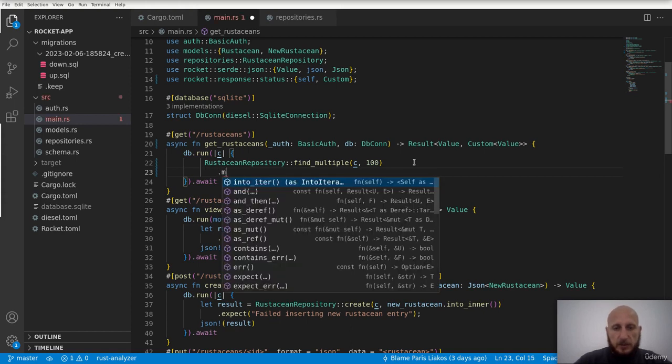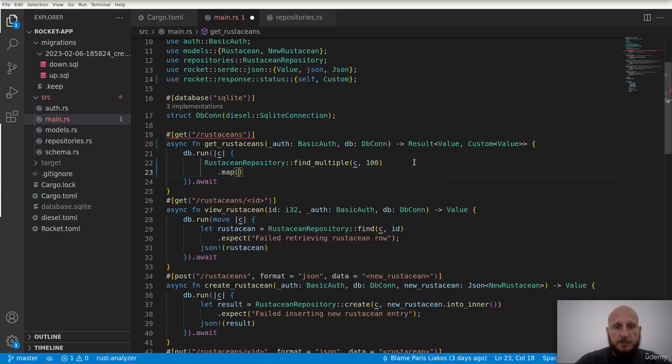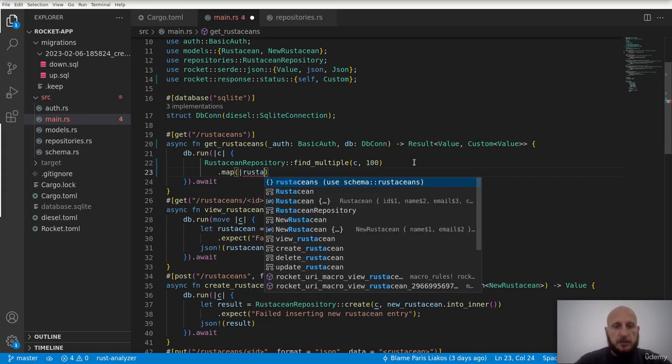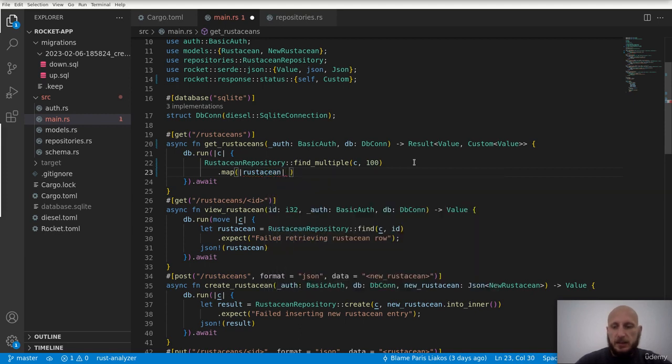And to do this, we just map the return of my find multiple. We will map it. If it is successful, we will just have a Rastasian here as an argument, and we can just JSON the Rastasian, and this will do exactly what we were doing before.